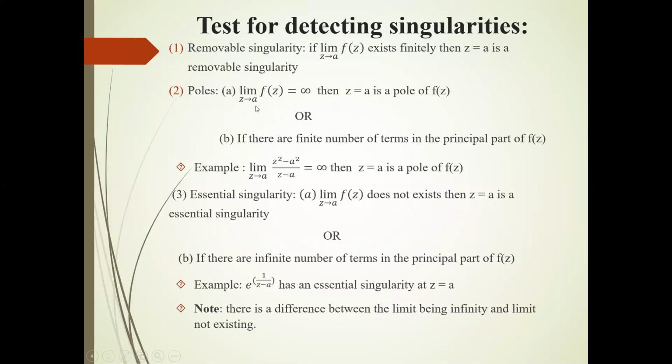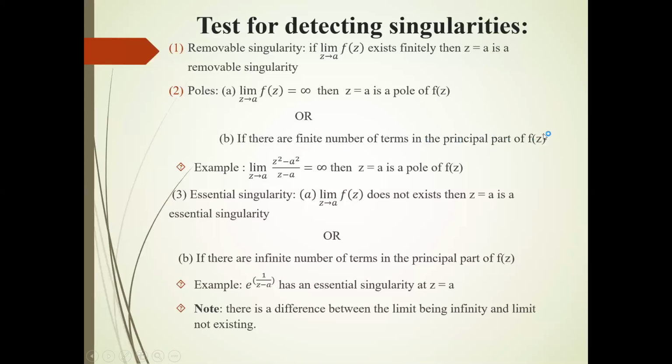What is the point a? If the limit as z tends to a of f(z) tends to infinity, then z = a is a pole of f(z). Or part b: there are a finite number of terms in the principal part of f(z).